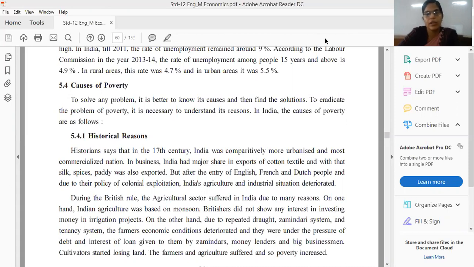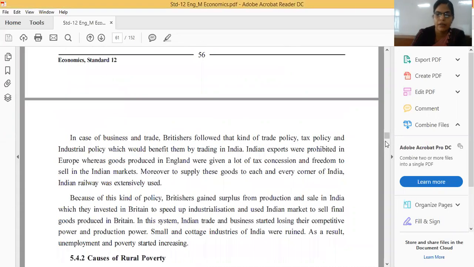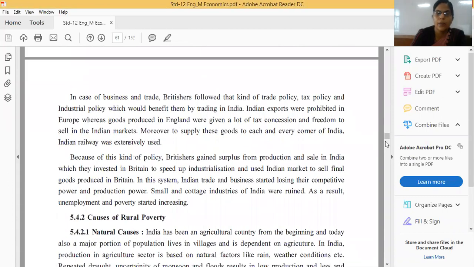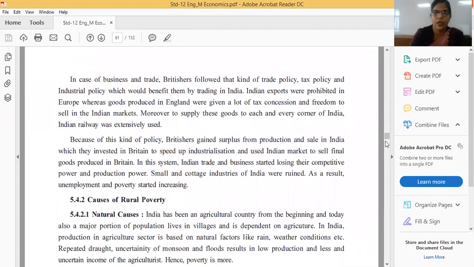And before that, we have to revise all our previous topics. We have started causes of poverty, and in that, the first point is historical reason. Historical reason we have completed. Then we have completed causes of rural poverty.